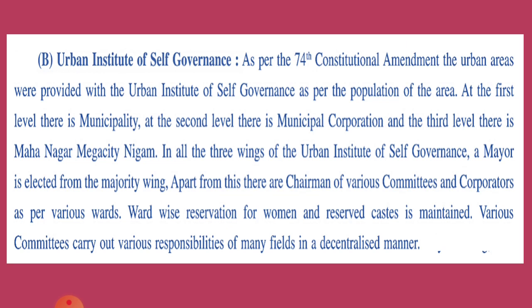In all three wings of the urban institutes of self governance, a mayor is elected from the majority wing. Apart from these, there are chairmen of various committees and corporators as per various wards. Each area of the city is divided into wards, from where people of different political parties, or even independent candidates, contest the elections and become members of these organizations.